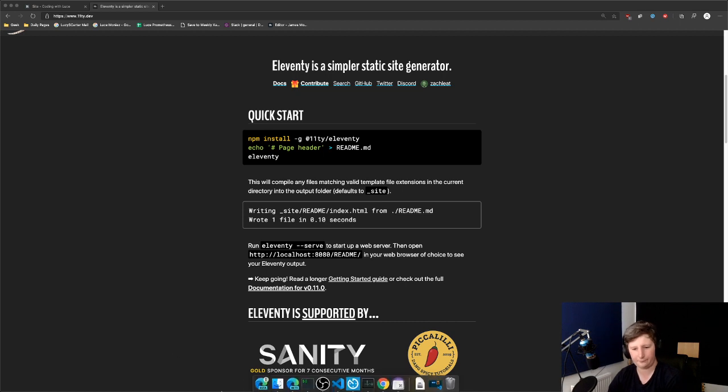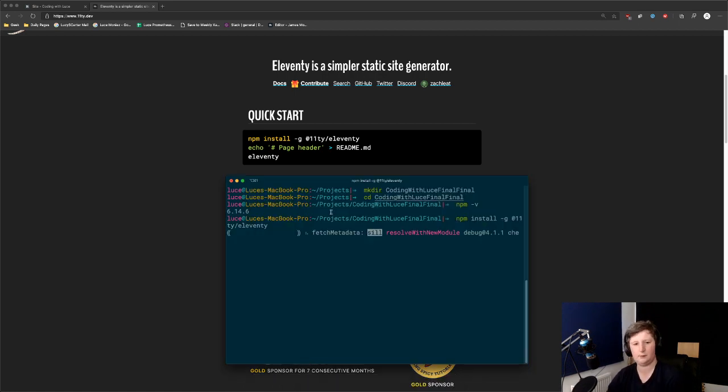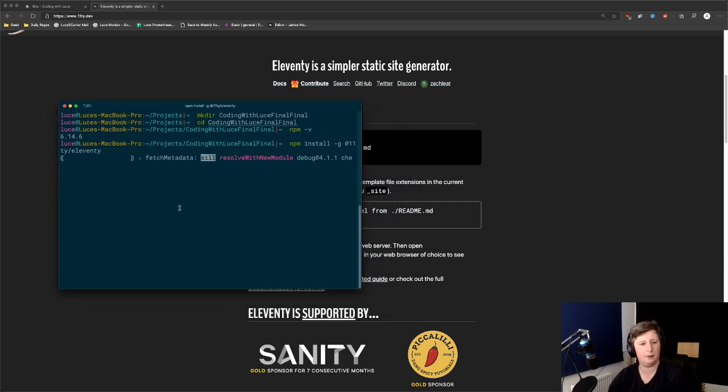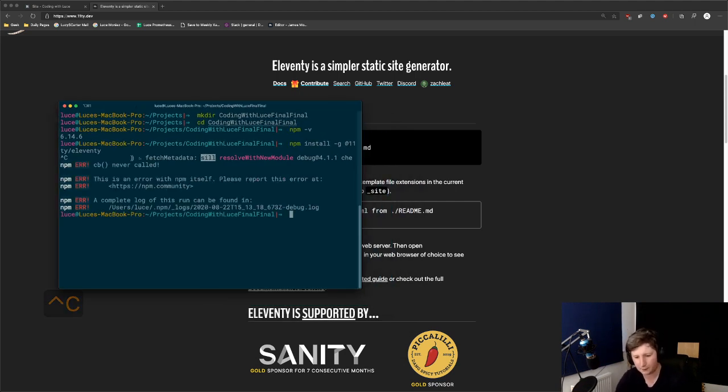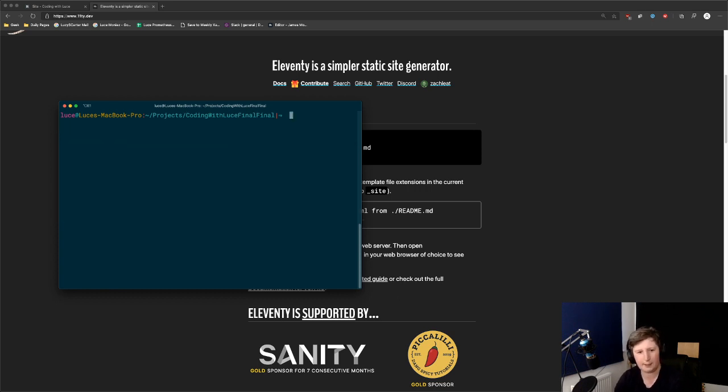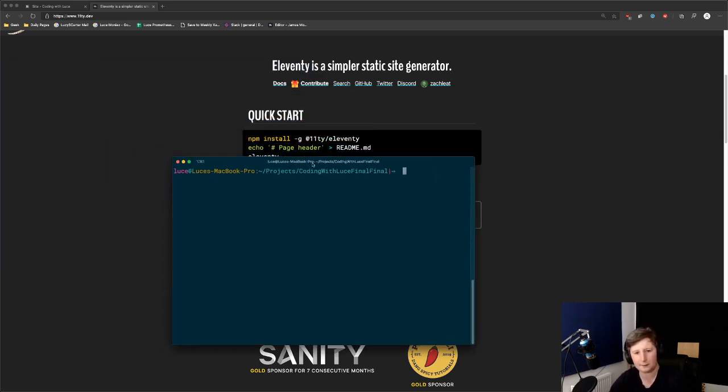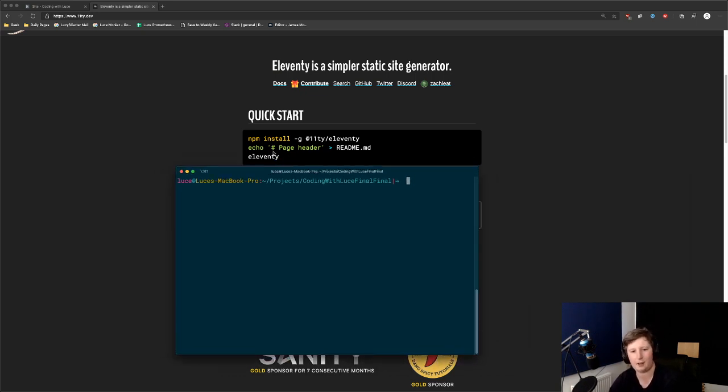So let's actually go back to what we're trying to do. So, it's doing good old npm. Do you know what? We're going to kill that because I know it works. So, again, clear the screen. We don't want to overwhelm ourselves with too much info. So the first thing it wants us to do is echo this markdown into a README. So we can do that. We're not going to call it README though. We're going to call it something else.